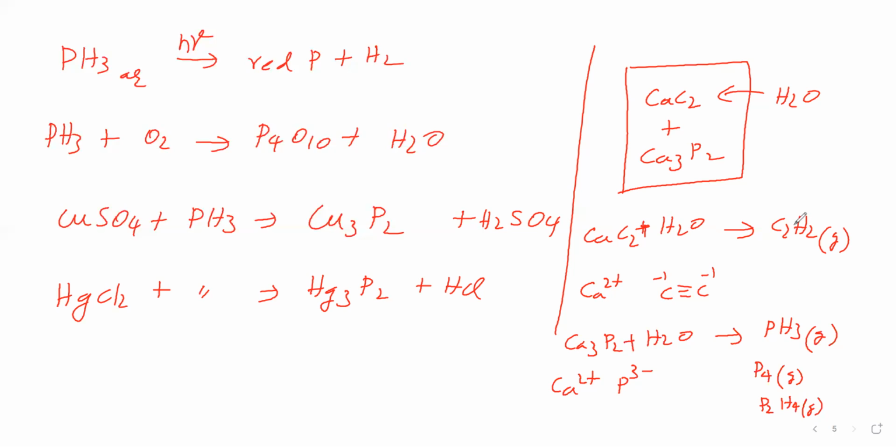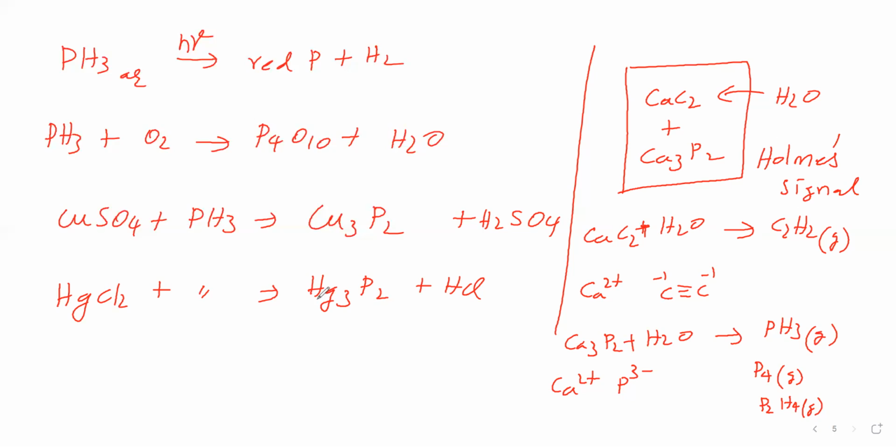Acetylene burns with a bright luminous flame, that means a lot of smoke will come when acetylene burns. So this acetylene is burning with a bright luminous flame. Therefore, it is giving a signal to others that we are in danger. For that case, it is used. This signal is called Holmes' signal.